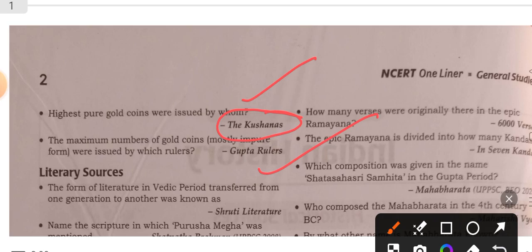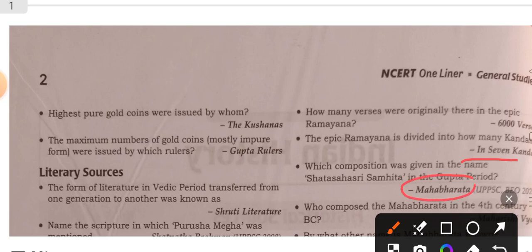How many verses were originally there in the epic Ramayana? 6,000 verses. The epic Ramayana is divided into how many kandas? 7 kandas. Which composition was given the name Shatasahasri Samhita?